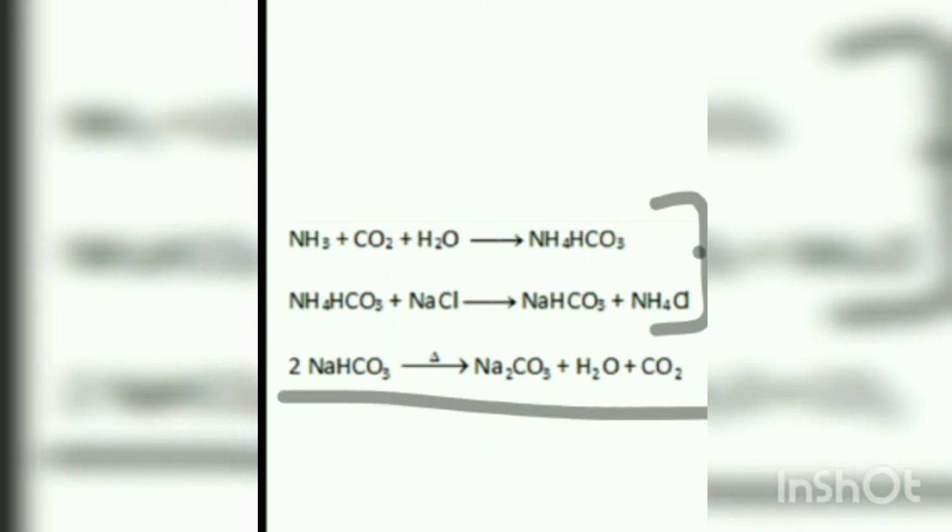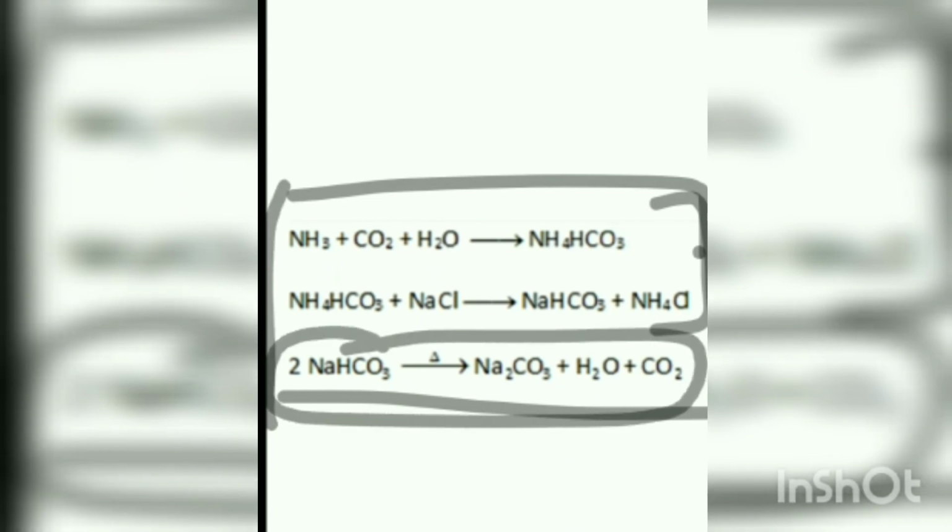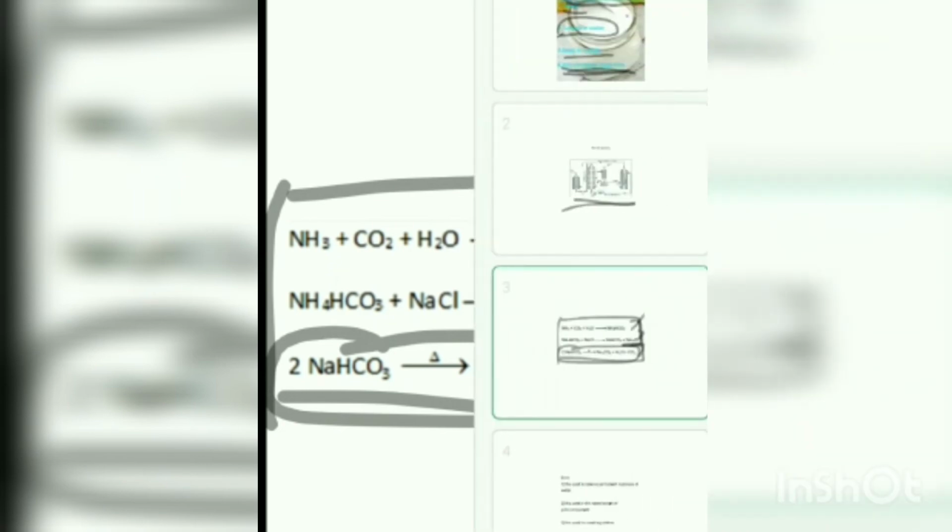Let me clear this so that you can get the perfect reaction. You can take its screenshot. See these three reactions. For baking soda, you'll have these two reactions. For washing soda, you have to write all the three reactions. You can't directly write the last one. You have to compulsorily write all the three. 1, 2, 3. This is NH4Cl. The printing is not proper here. That is ammonium chloride.